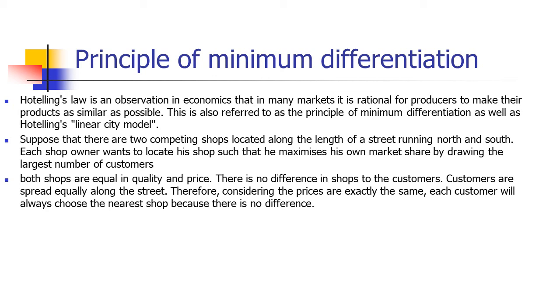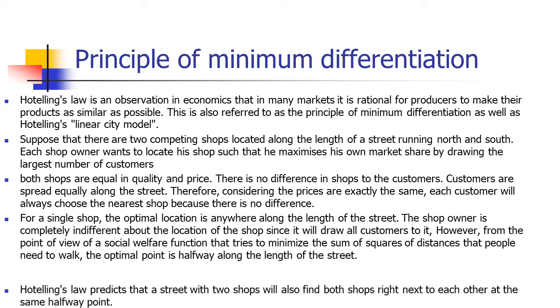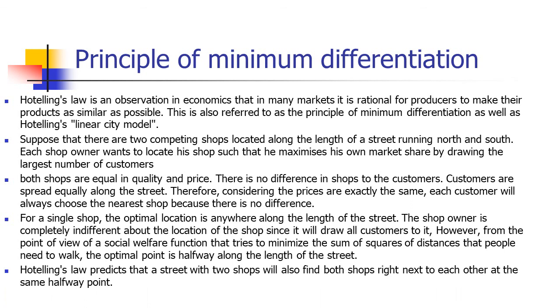Therefore, considering the prices are exactly the same, each customer will always choose the nearest shop because there is no difference. For a single shop, the optimum location is anywhere along the length of the street. The shop owner is completely indifferent about the location of the shop since it draws all customers to it. However, from the viewpoint of a social welfare function that tries to minimize the sum of squares of distances that people need to walk, the optimal point is halfway along the length of the street. Hotelling's law predicts that the street with two shops will also find both shops right next to each other at the same halfway point.